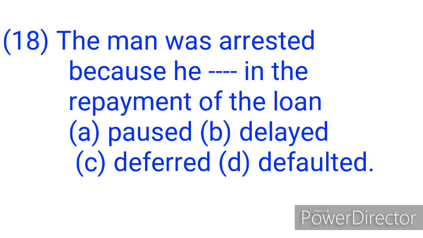So the correct answer is option D, defaulted. The sentence is saying that the man was arrested because he defaulted, or failed, in the repayment of the loan, because another word for default is to fail.